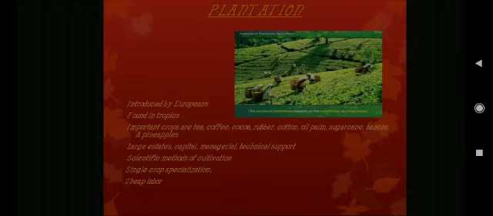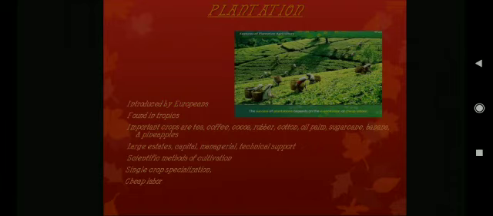One of the important features of plantation agriculture is that a single crop is grown here, and this type of agriculture needs cheap labor, because some work is done by hand or manual work. For manual work we need cheap labor. So plantation crop is mainly done in tropical parts of Asia, Africa and South America.